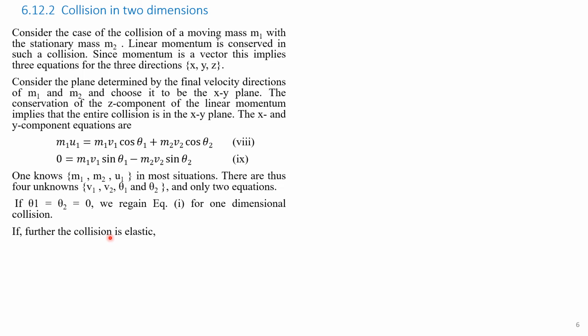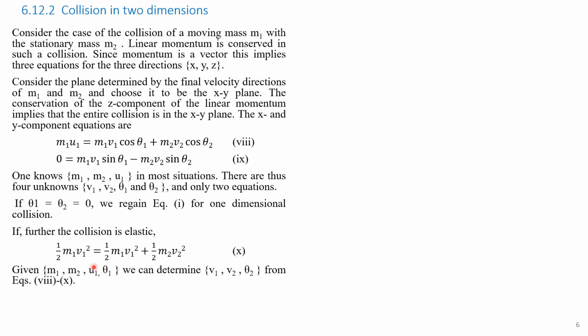If further the collision is elastic, we can write the kinetic energy equation. That is, half m1 u1 square equals half m1 v1 square plus half m2 v2 square. Left hand side is the kinetic energy before collision and right hand side is the kinetic energy after collision. So the term half gets cancelled, and if we know the values of m1, m2, u1 and theta 1, we can determine v1, v2 and theta 2 from equations 8 to 10.